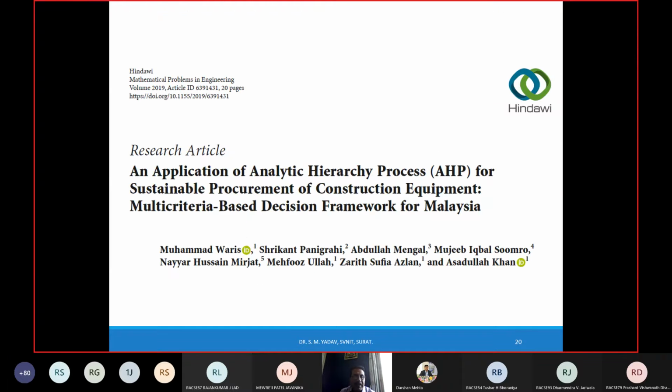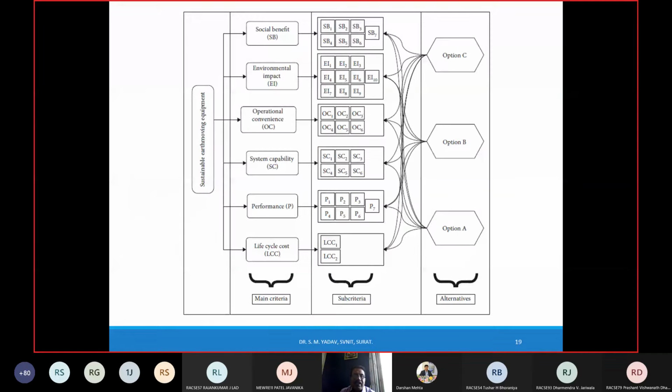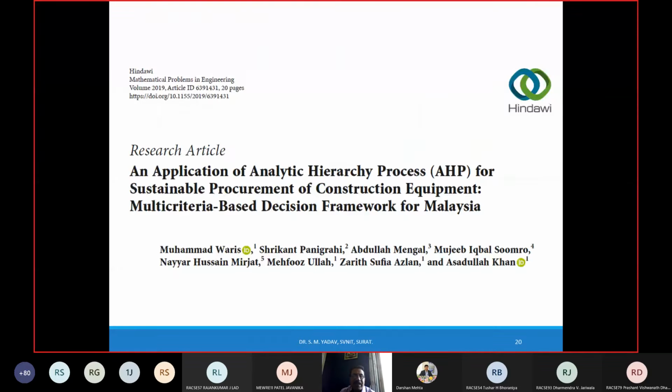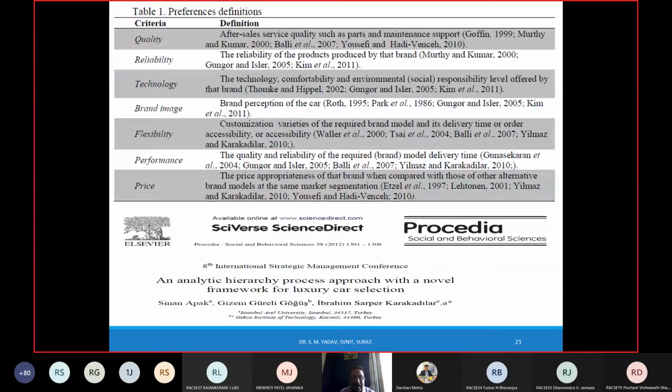Then I have shown the second paper, that is of Mohammad Waris, on sustainable earth moving equipment selection, and the third one is on selection of car, from Sinan Apak. He has again used AHP to select the car. Why am I showing this? So that whatever branch you may be, maybe civil or environmental, construction, geotech, structure, any discipline of civil engineering, you can apply AHP. That is the point of showing you this slide, and at the same time to make your concept clear.